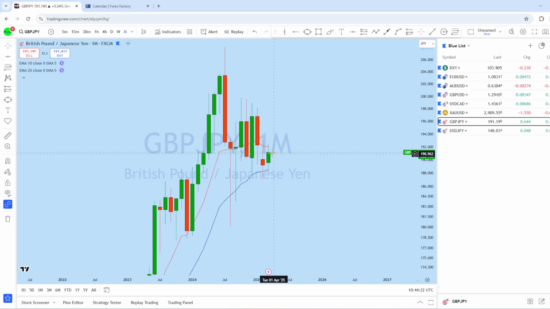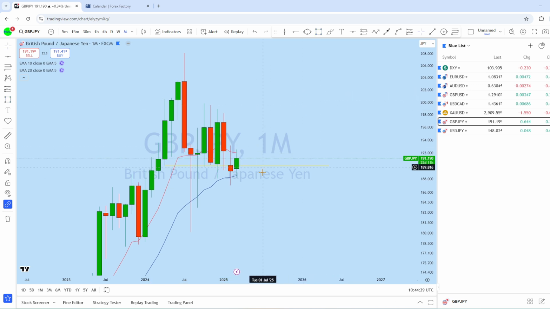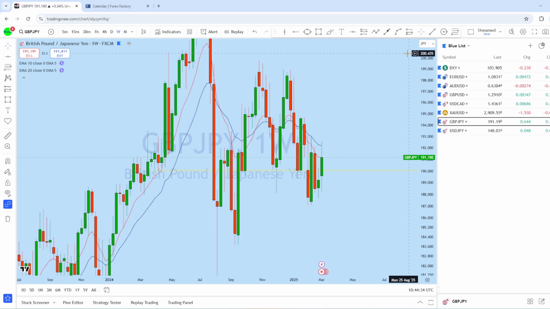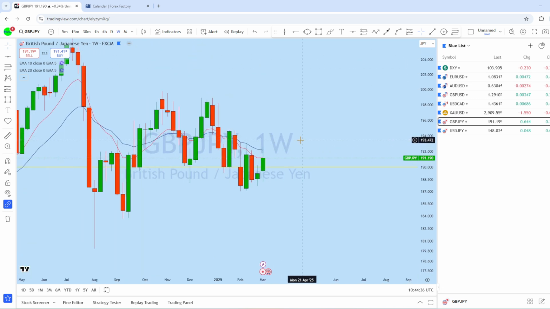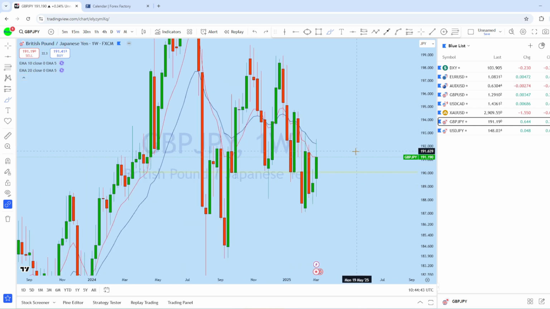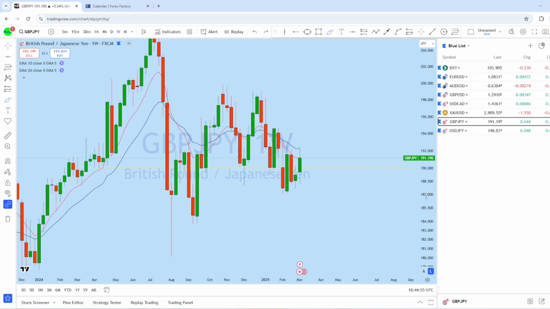Now we see that the market is in a pullback. As it is on a pullback on the lower time frame, we could see that initial drop before it bounced back up. If we look at the weekly chart on GBPJPY, this is the weekly long wick on both sides, and as this market initially has got this bounce here from the weekly, expecting a pullback and then trend continuation to the upside to create a new higher high from the